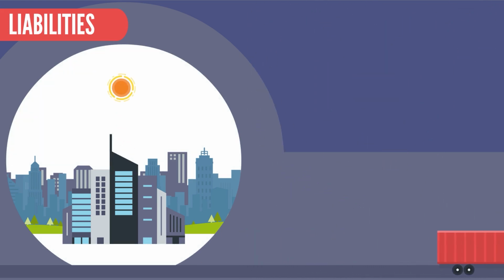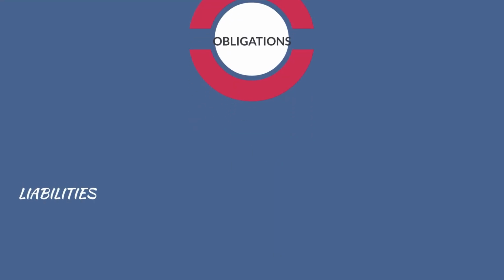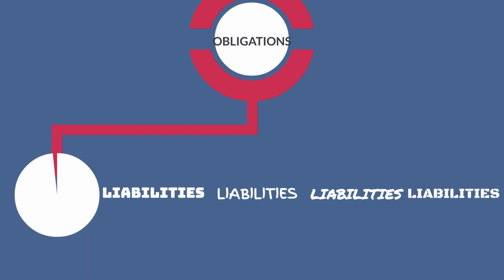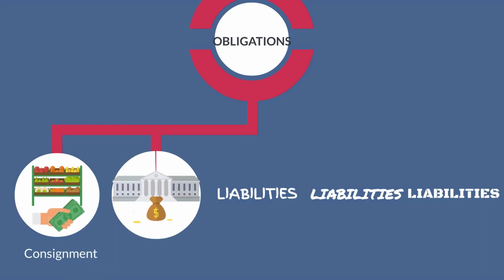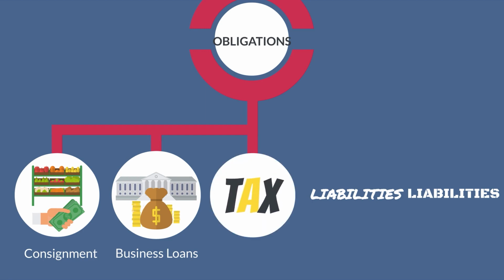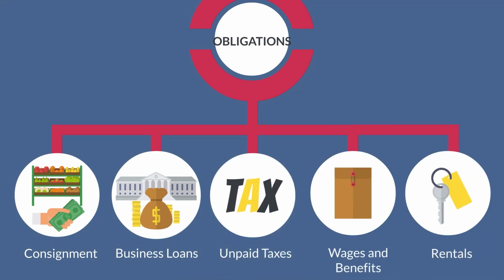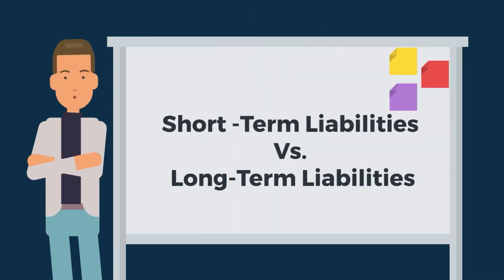Liabilities can take various forms and originate from different sources, which may include amounts owed to suppliers for goods or services received, loans or borrowings from financial institutions, unpaid taxes, employee wages and benefits, lease or rental obligations, and more. Short-term liabilities versus long-term liabilities.